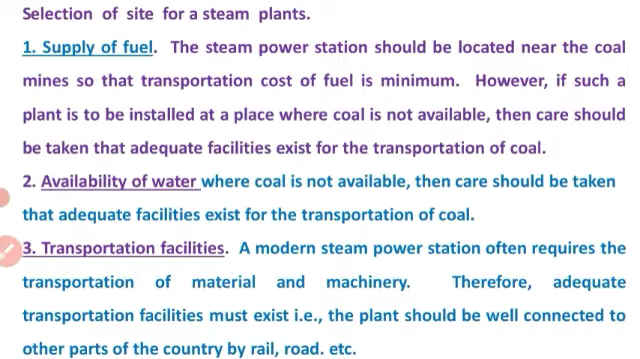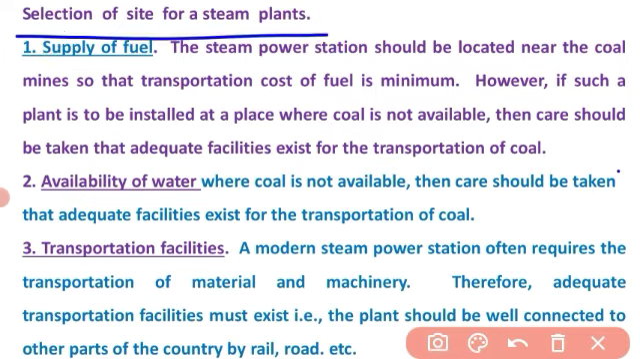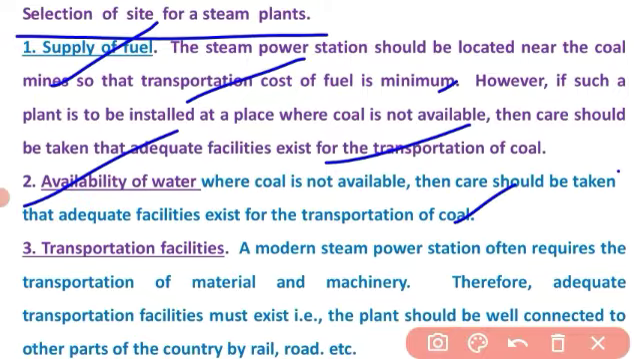Next is selection of site for steam plants. First one is supply of fuel. The steam power station should be located near the coal mines, so the transportation cost of fuel is minimum. If it is away from the coal mines, the facility should exist for transportation of coal. Where coal is not available, care should be taken to provide adequate facility for the transportation of coal.